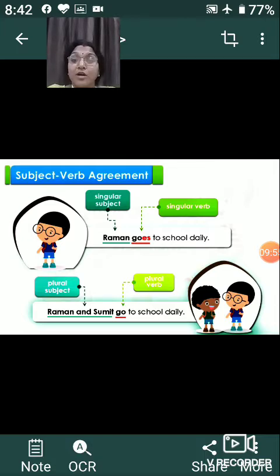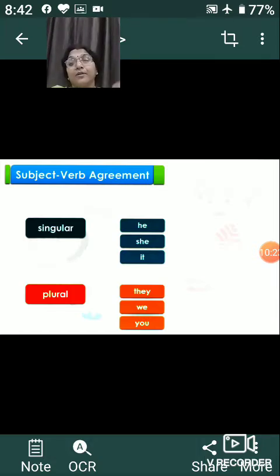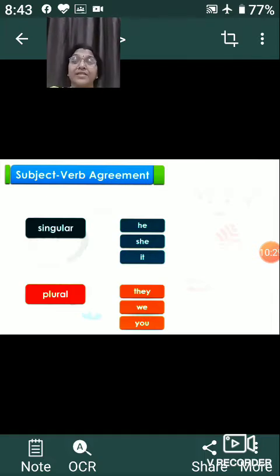Whereas when we talk about a plural subject like Raman and Sumit, they are plural now, two people, two children. When we talk about two subjects, at that time the verb should never be used by adding s. It should remain in the plural form. So go will remain go. So it will become, Raman and Sumit go to school daily. So when do we use the verb with s or es, and when do we keep the verb as it is? When we talk about the singular subject, what are they? He, she, it. These are the singular subjects.